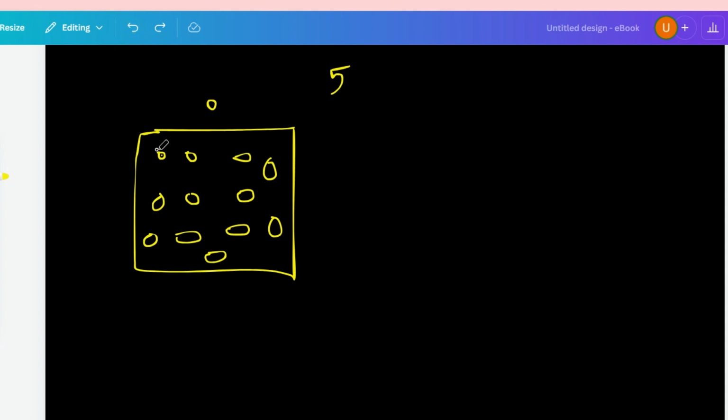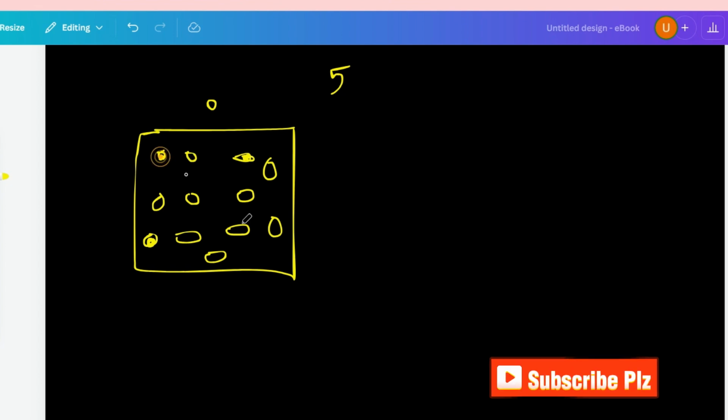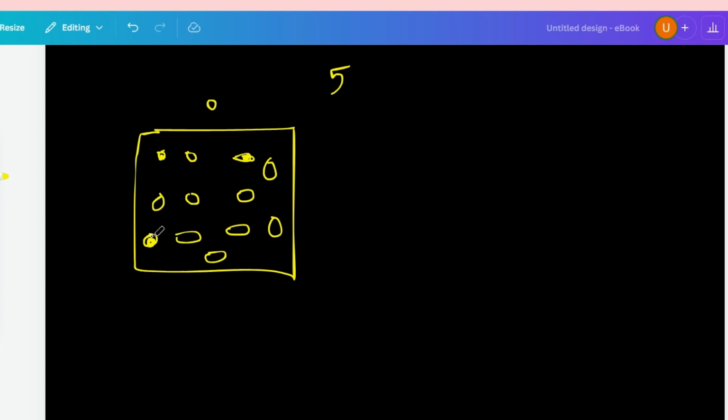Like at first they highlighted this one, so you have to highlight this. Then they highlighted this one, so you have to highlight this. Then this one, so you highlight this. This way you have to click, and you have to maintain the number order. This is first, this is second, this is third, and this is the easy level. Then they will give you harder level questions, from here, here, here. This way they can give you the game based aptitude questions.